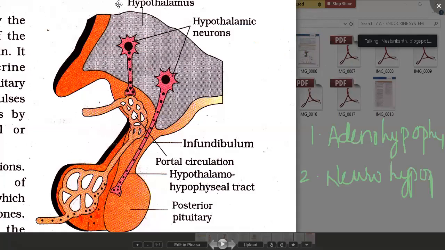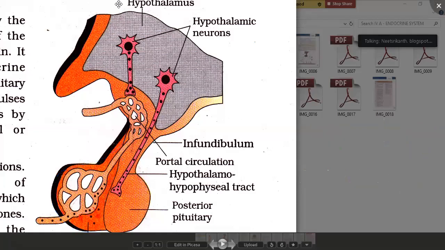So what color we use? Let's take blue to understand. This is the adenohypophysis with the blue margin which I am showing, that is adenohypophysis. Okay. So then neurohypophysis. Let us try to recognize the neurohypophysis. This is neurohypophysis, with the black margin I am showing. So let's talk about first of all adenohypophysis.